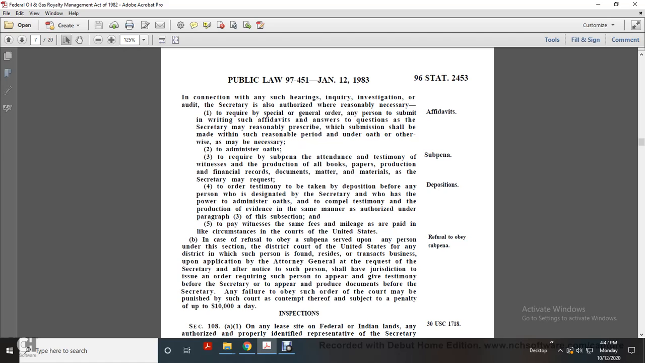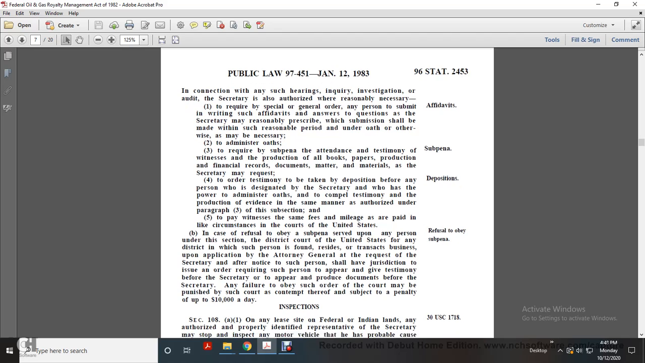Any person may submit a written affidavit answering the questions the Secretary may reasonably prescribe. The submission shall be made within a reasonable period, under oath, and it may be necessary to administer the oath. The Secretary may also issue a subpoena, if required, to attend and give testimony as a witness, and for the production of all books, papers, financial records, documents, matters and materials the Secretary may request. Depositions may be taken by any person designated by the Secretary who has the power to administer oaths, to compel testimony and the production of evidence in the same manner authorized under paragraph 3 of this subsection, and witnesses are to be paid the same fees and mileage as are paid in like circumstances in the courts of the United States.